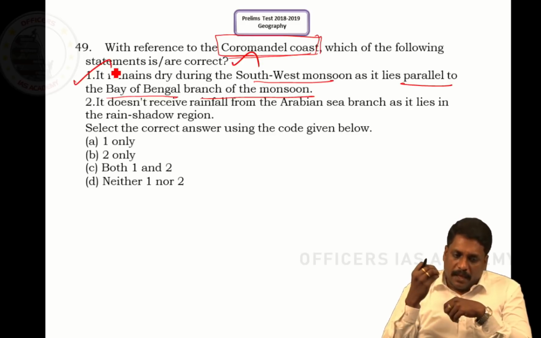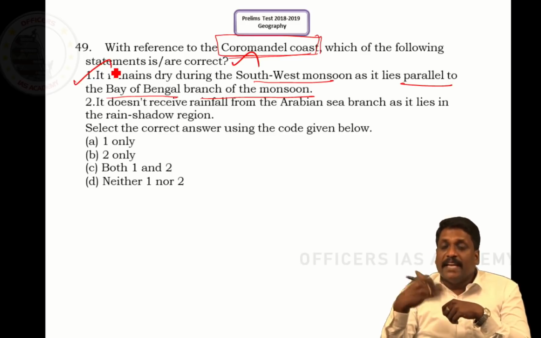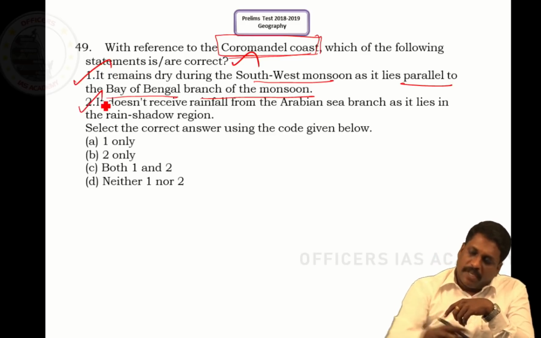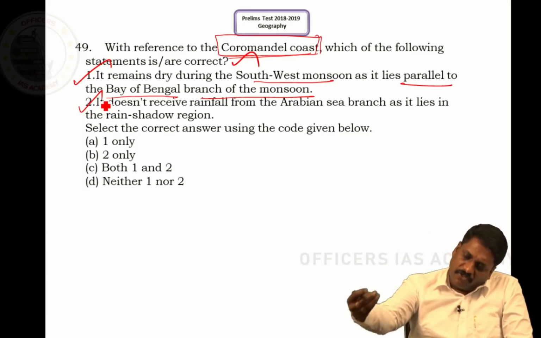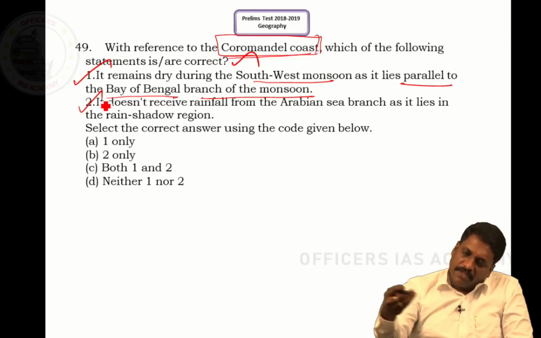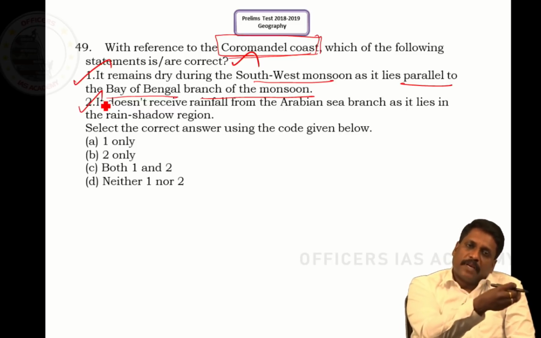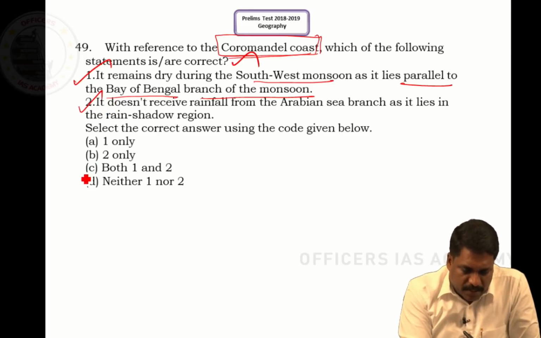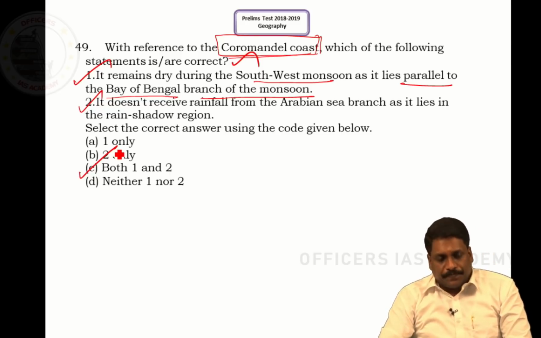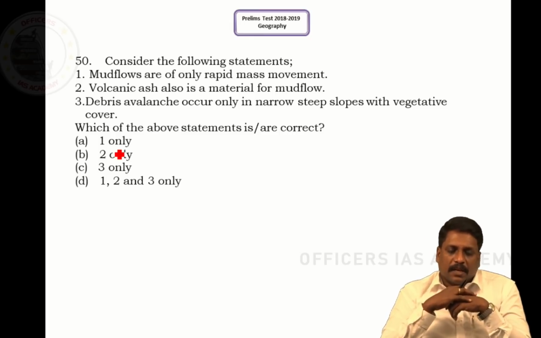Statement 2. It does not receive rainfall from the Arabian Sea branch as it lies in the rain shadow region. This is also right. When the wind moves from the Arabian Sea side, it enters Kerala, but after surpassing the Western Ghats, this wind becomes dry by the time it enters the plains of Tamil Nadu. So what is the correct answer? The answer should be both 1 and 2.